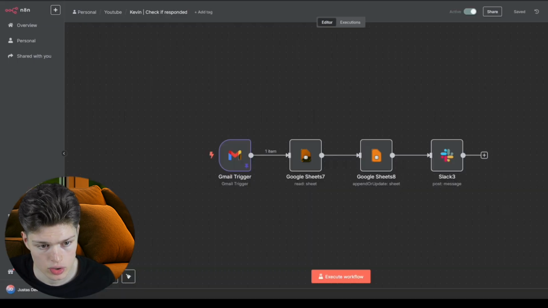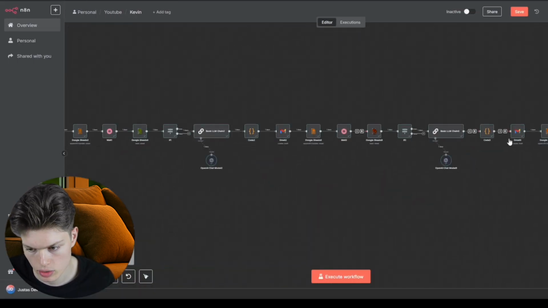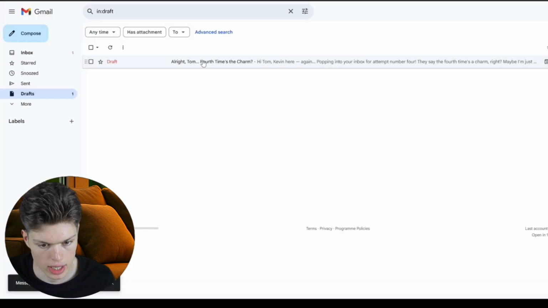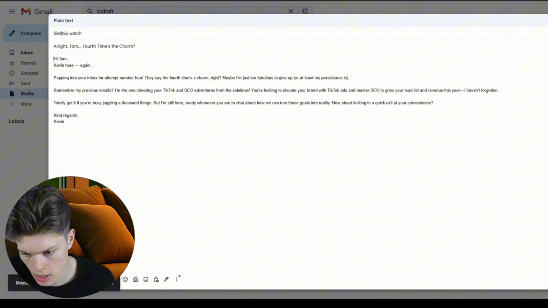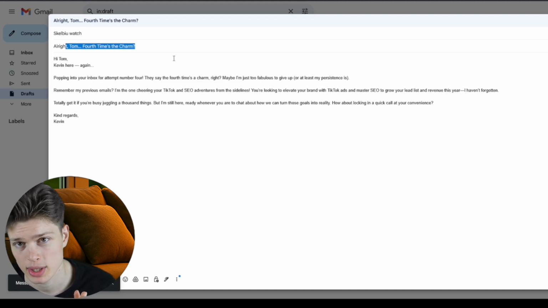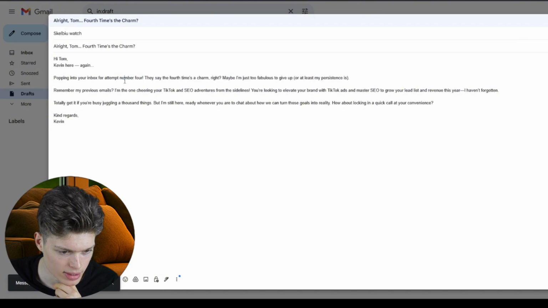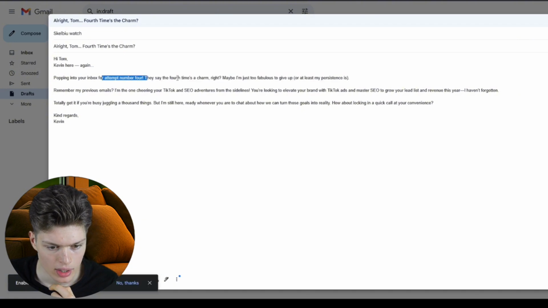So another 2 minutes have passed and we have executed all of this workflow. So we have our last email, which I've configured. So, all right, Tom, 4 times the charm. Basically at this point, the person has ignored us 4 times, and Kevin here again, popping into your inbox for attempt number 4, blah, blah, blah.